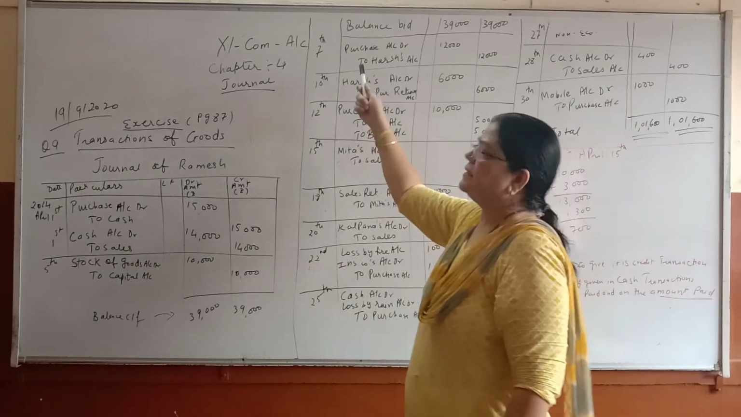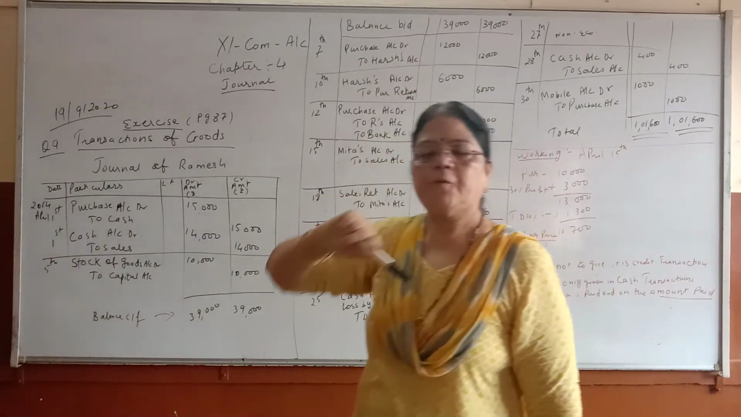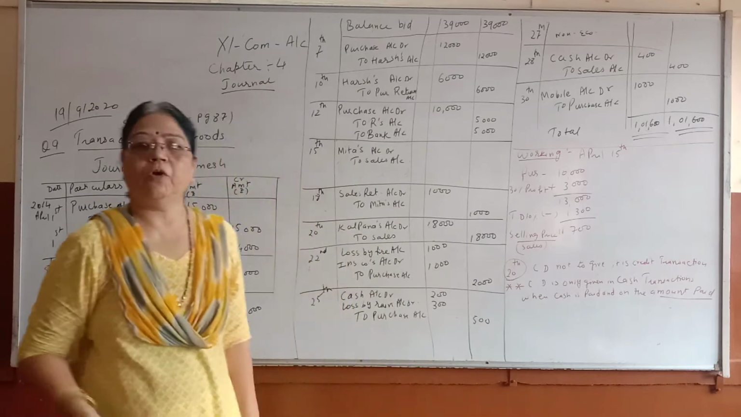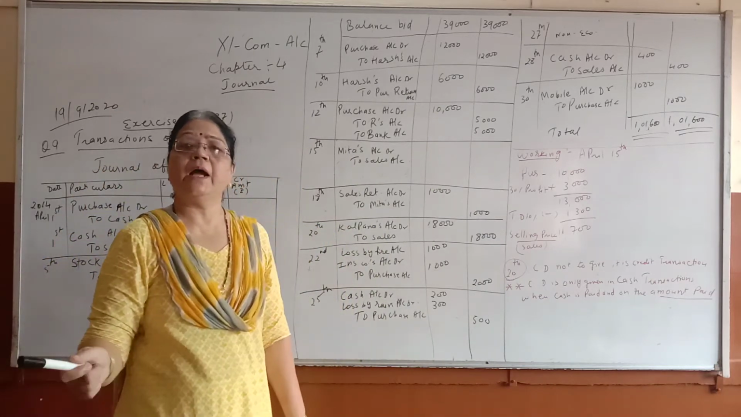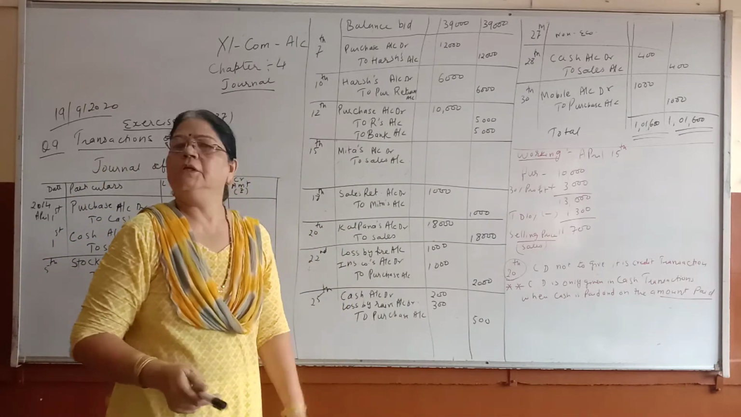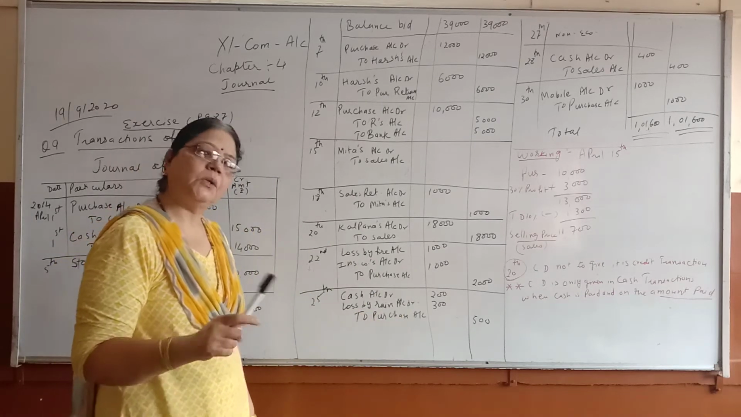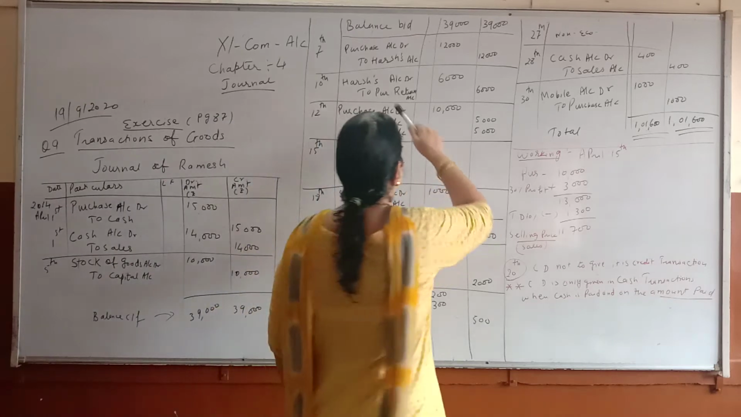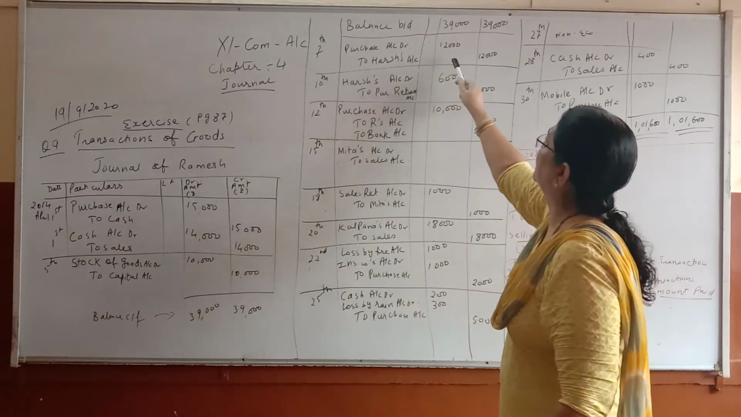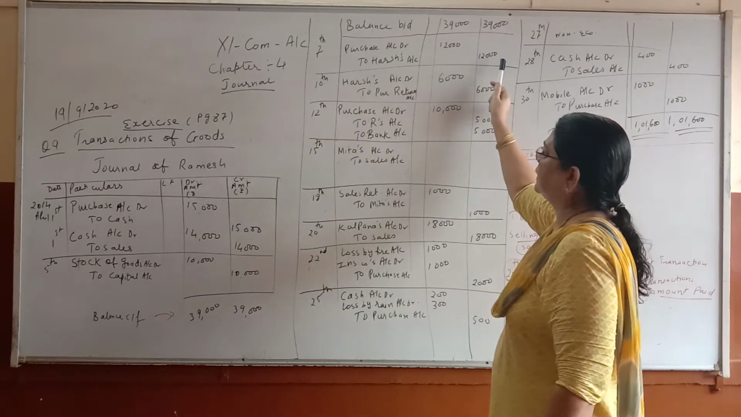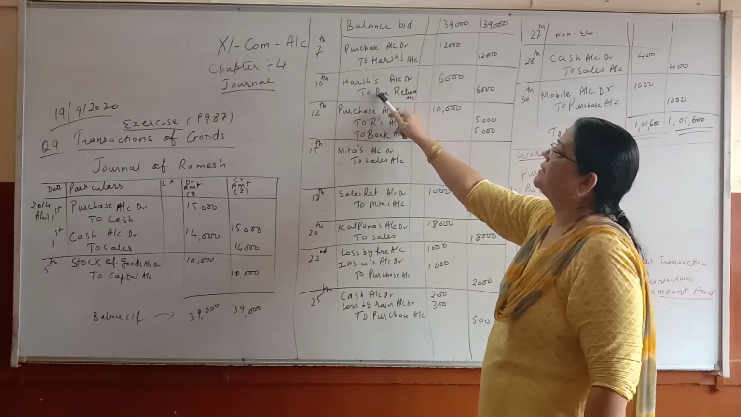Now the next one is very simple. Purchase goods from Haresh. Again, what type of transaction? Credit. Why? Because the name is given. So purchase account is debited always, and who is the giver? To Haresh. So simple one, it is purchase account debit to Haresh account. 12,000 debit, 12,000 credit.